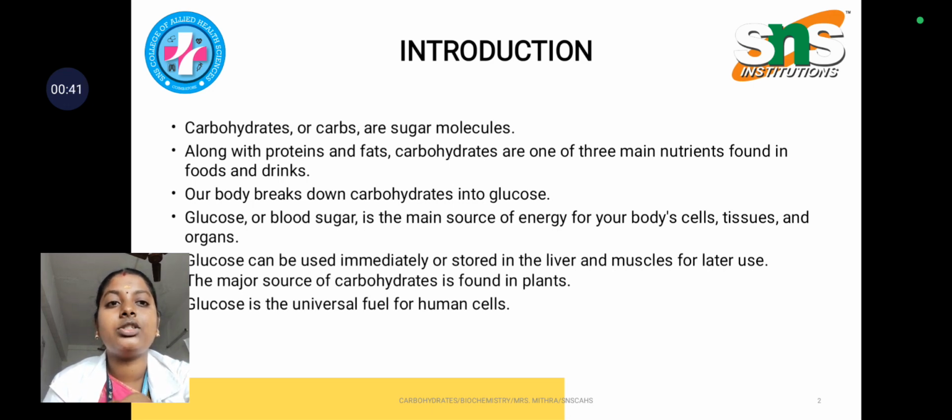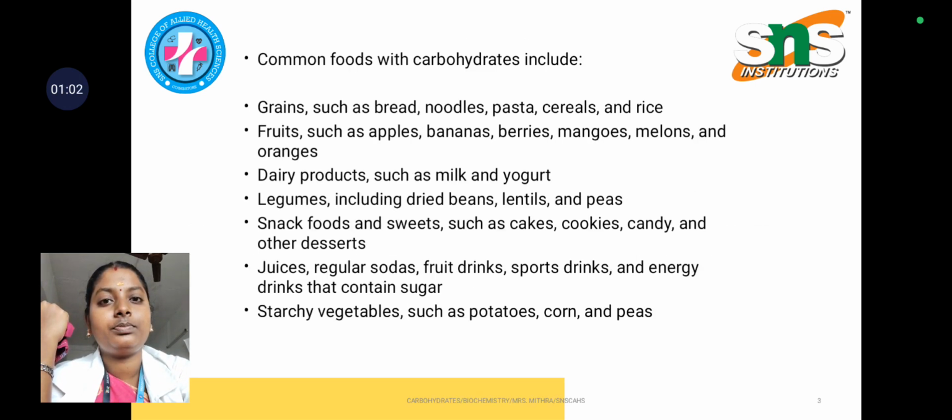It provides energy for body cells, tissues and organs, and it can be used immediately or stored in the liver and muscles for later use. In case of fasting, it can be stored in the liver or muscles and used later, and it is the universal fuel for human cells.